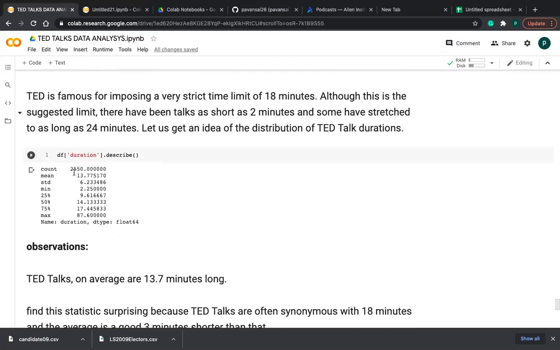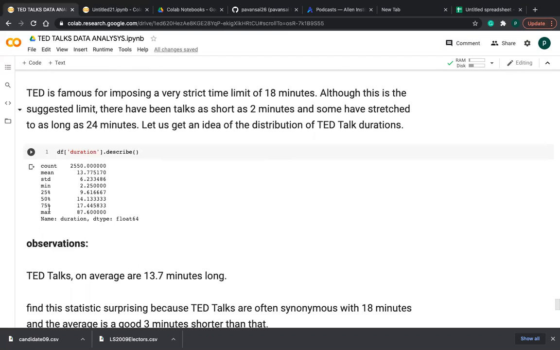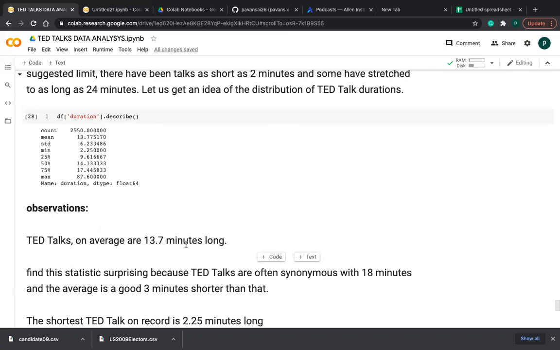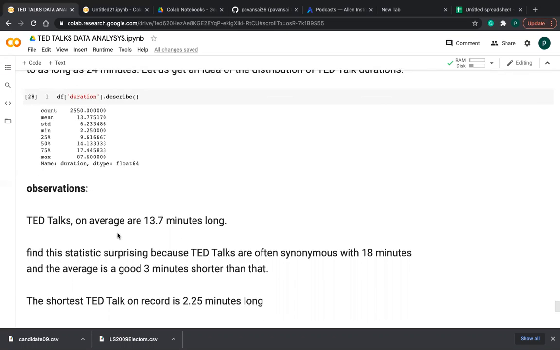Count is 2550 observations and mean, the average TED talk is 14 minutes, friends. And see, the maximum talk is 87 minutes. Oh, this is really interesting, friends. Observations: on average each talk is 14 minutes long. Surprisingly, TED talks are often synonymous with 18 minutes, and the average is a good 3 minutes shorter than that. Means normally each TED talk has 18 minutes, friends, but the average is also 14 minutes.